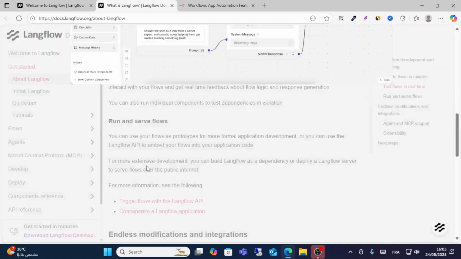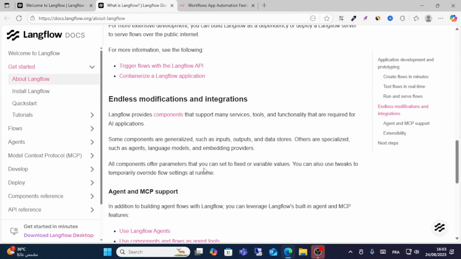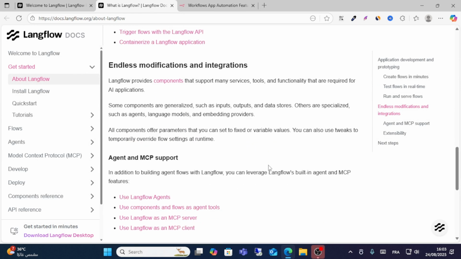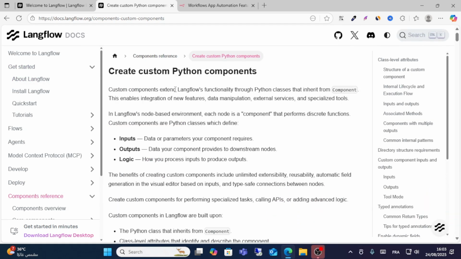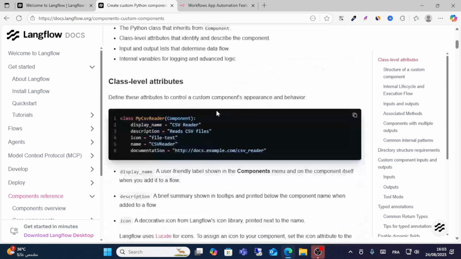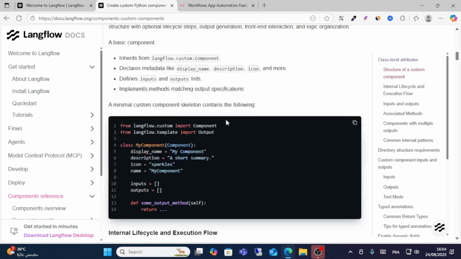Also, friends, you have integration with different apps, like AI applications. You can also create custom Python components. Here you can write your class levels, or you can write your code from here.